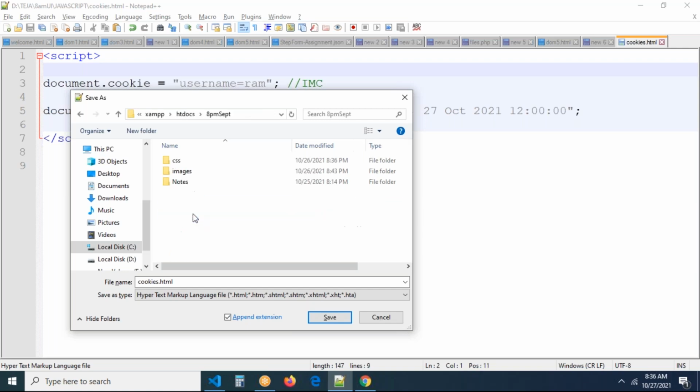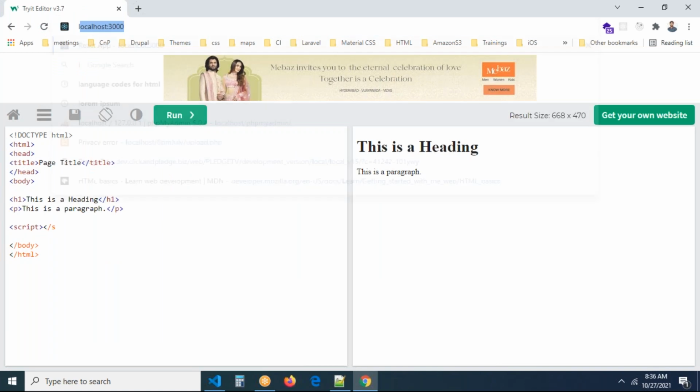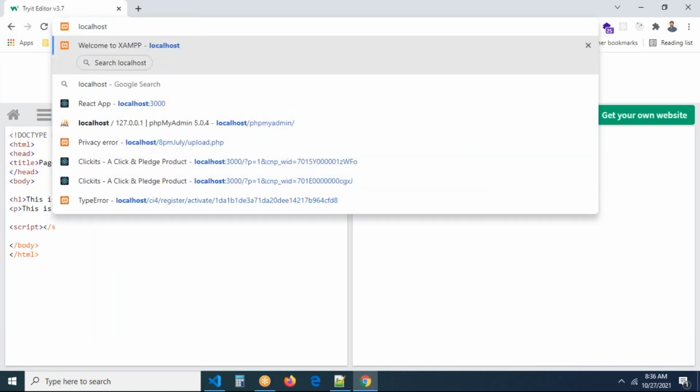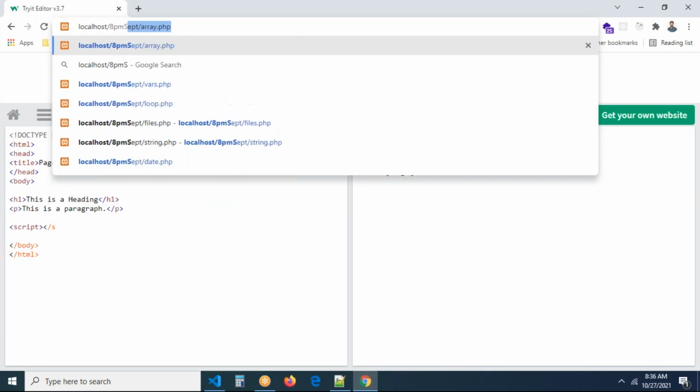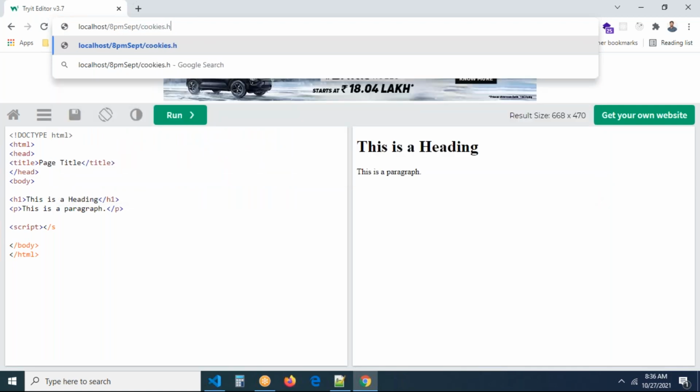Okay, let me save it somewhere as cookie.html. If I want to execute this file from my local server, you have to do it like this: localhost/8pm_sept/cookies.html. This is the file we have, right? Cookies.html. Okay, cookies created.